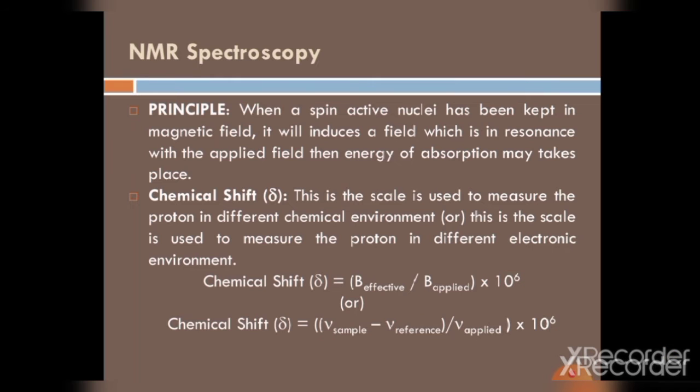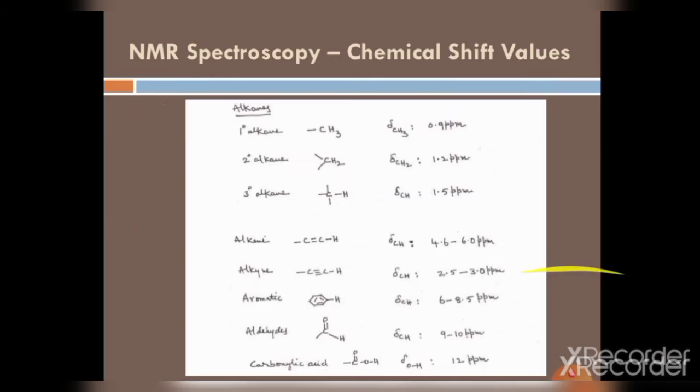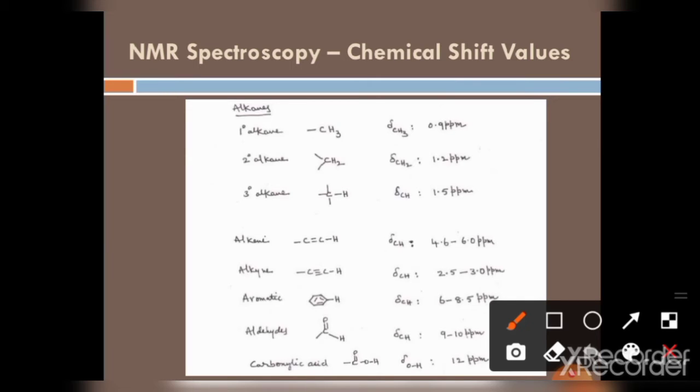Let us discuss the alkane and alkyne forms. In alkanes, there are secondary and tertiary alkanes. Here there are different chemical shift values. We have seen the values increase in the alkyne forms by absorbing more energy.